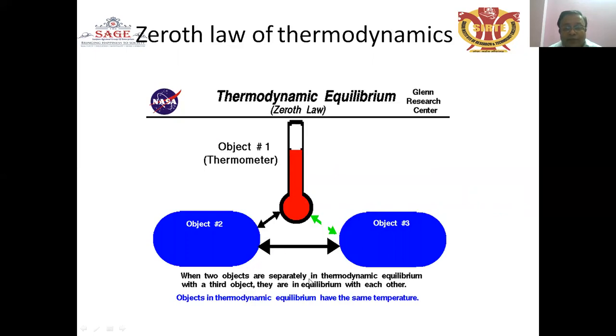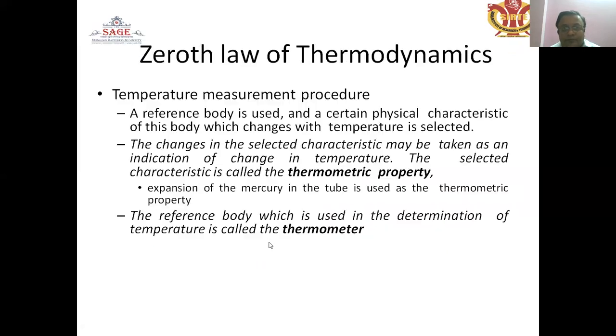When two objects are separately in thermodynamic equilibrium with a third object, they are in thermal equilibrium with each other. If objects 1 and 3 are in thermal equilibrium, and objects 1 and 2 are separately in thermal equilibrium, then objects 2 and 3 are also in thermal equilibrium. That is the zeroth law.